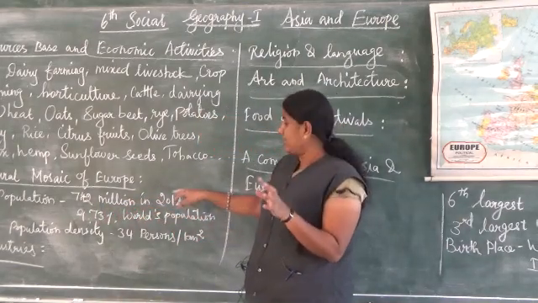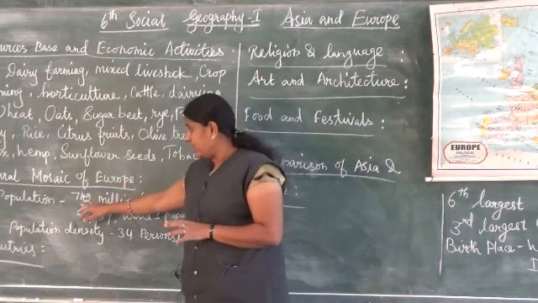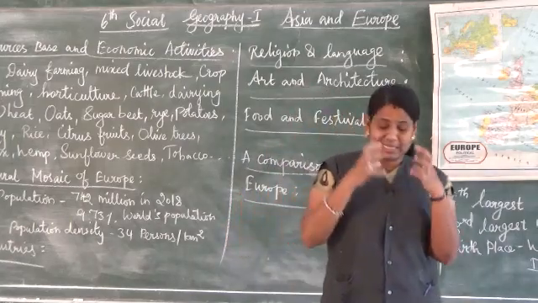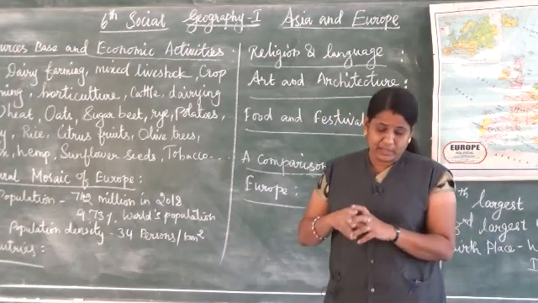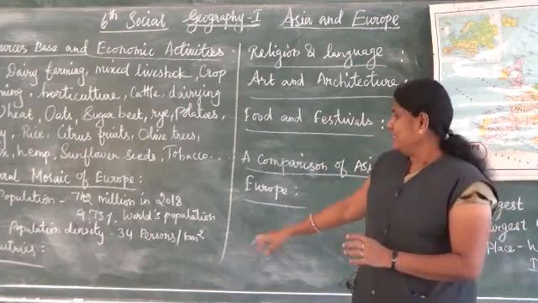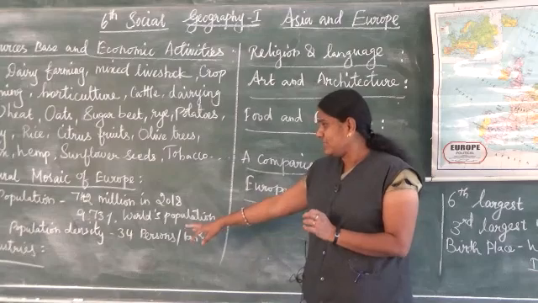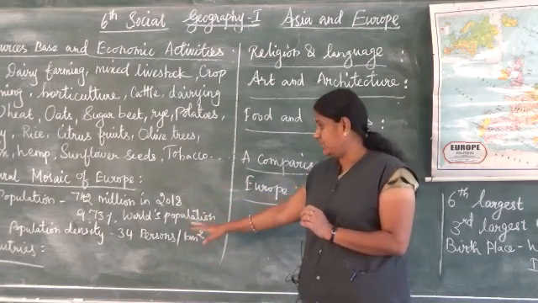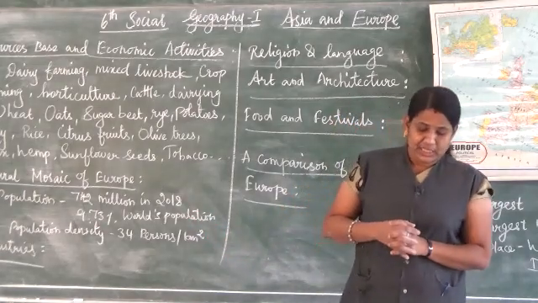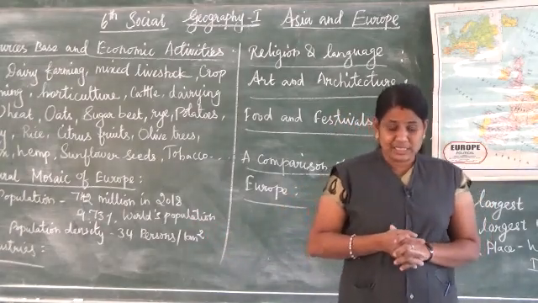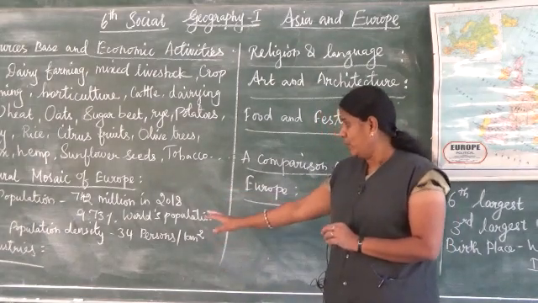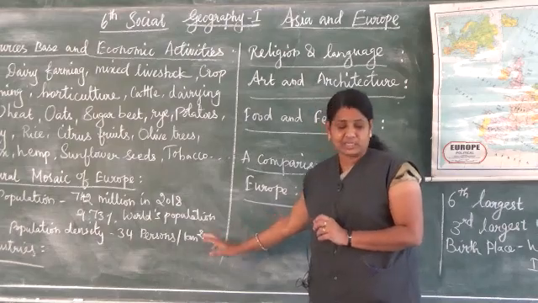Compared with the world, that accounted for 9.73% of the world's population. The population density in Europe is 34 per kilometer square.